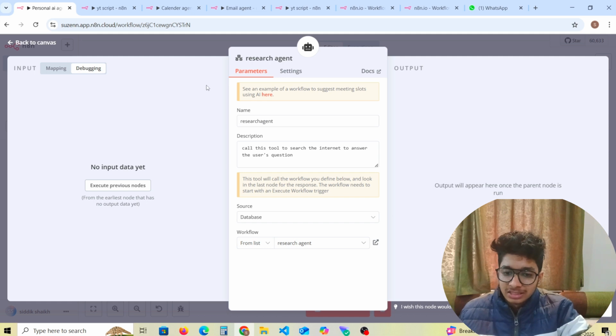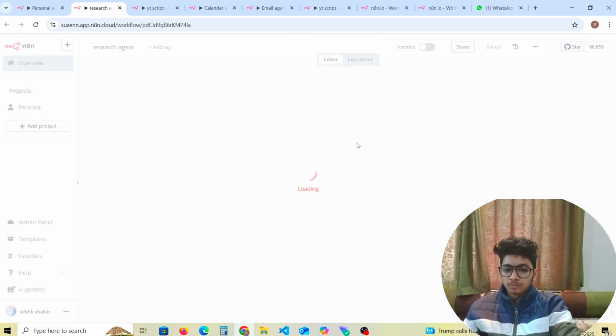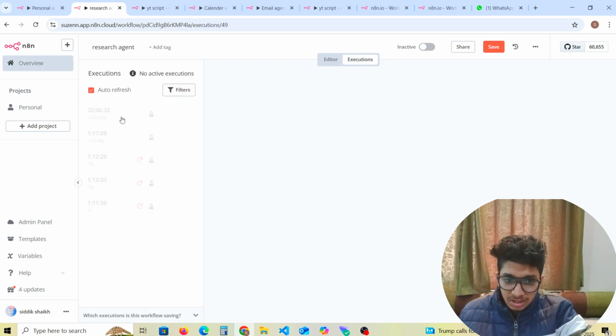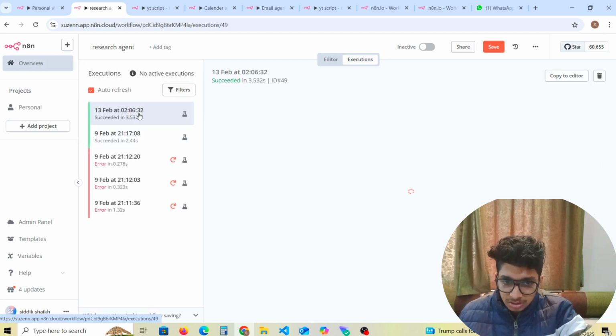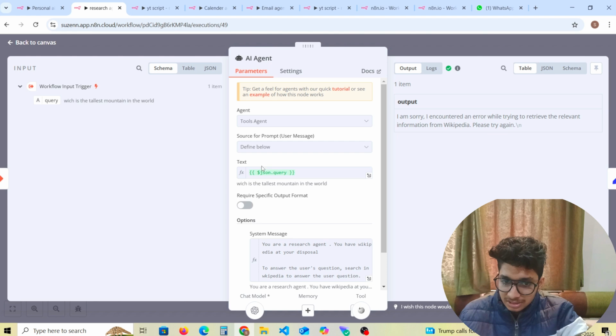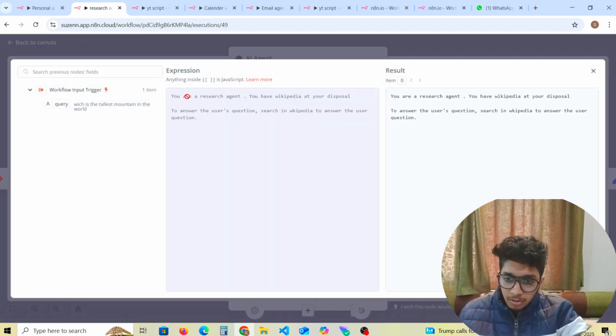Now we will go into the research agent and see how it works. The research agent is pretty easy. If we see the last execution, here it is. We all know the research agent is not that difficult. In the research agent, this is the OpenAI chat model, this is the brain, and this is the text, which is the JSON query, and this is the system prompt, which is important because without this it will not work.